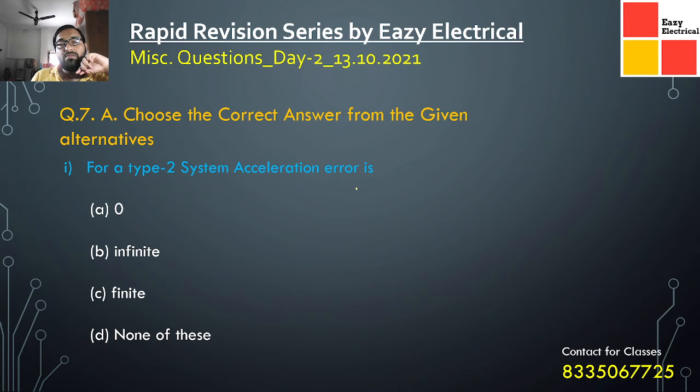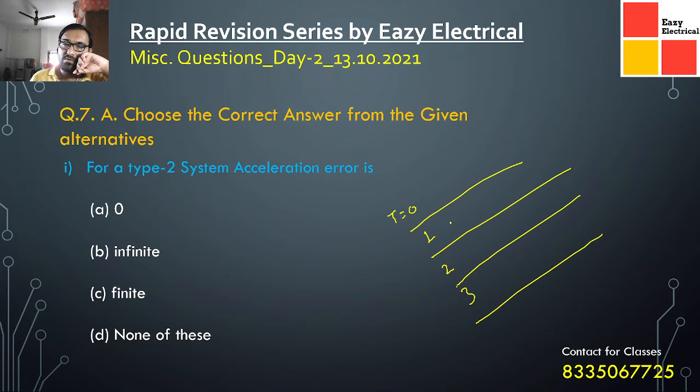For a type 2 system, the acceleration error is... there is a chart. What I can correctly tell you is that, suppose type is 0, type is 1, type is 2, and type is 3, and we have the classifications like this.